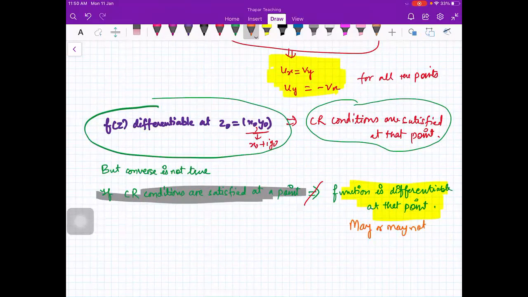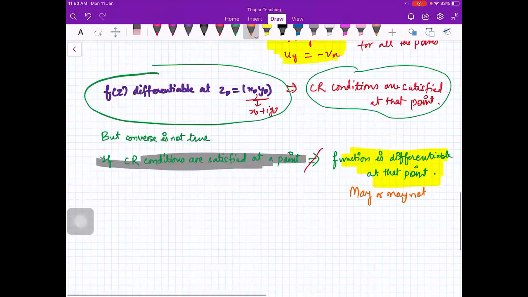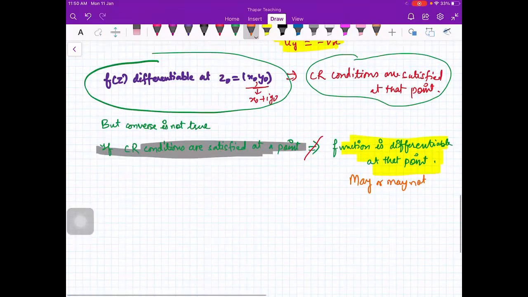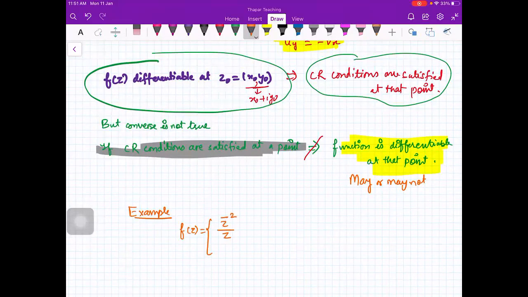Okay, so the example is, you have this function f of z is z bar square, z bar means conjugate, upon z when z is not equal to 0, and this function is 0 when z equal to 0.